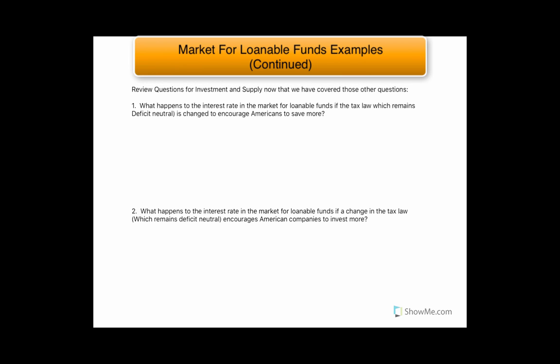Okay, so now we have these questions. What happens to the interest rate if the tax law is changed to encourage Americans to save more? If people save more, that increases the supply of loanable funds.